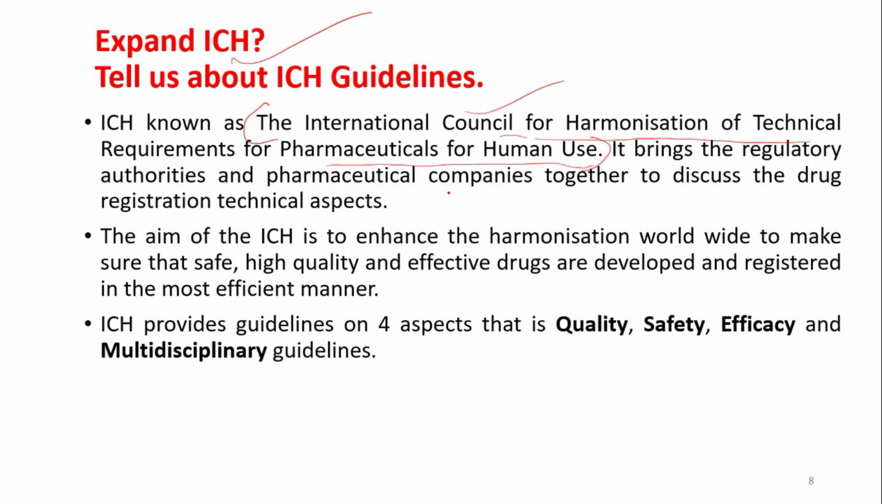It brings the regulatory authorities and pharmaceutical companies together to discuss the technical aspects of drug registration. Basically, it brings all the countries together to discuss the regulatory requirements, the side effects of drugs, the requirements of pharmaceutical companies, and any other requirements going on. The aim of ICH is to enhance harmonization worldwide to make sure that safe, high quality and effective drugs are developed and registered in the most efficient manner. ICH provides guidelines on four aspects: quality, safety, efficacy and multidisciplinary. This is very important.